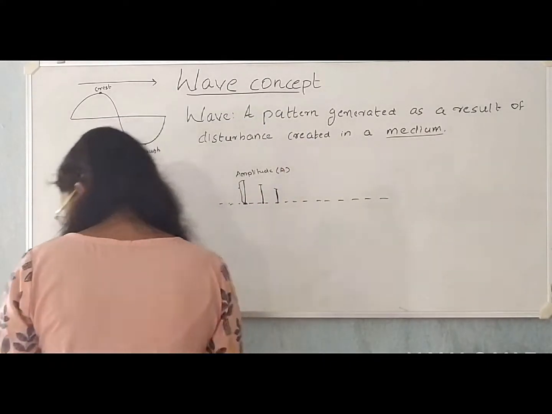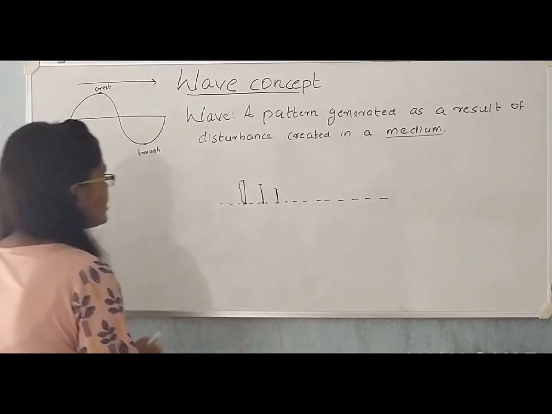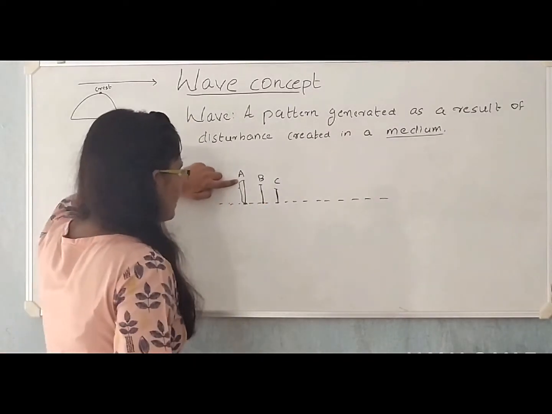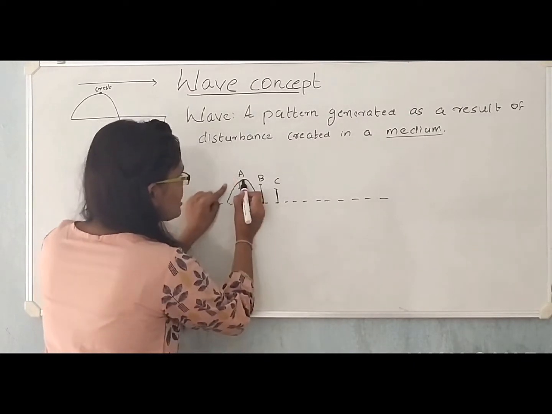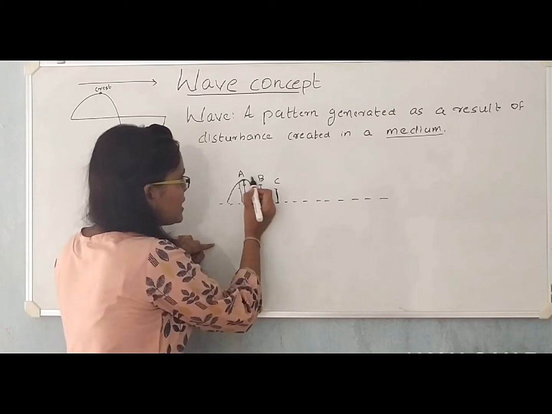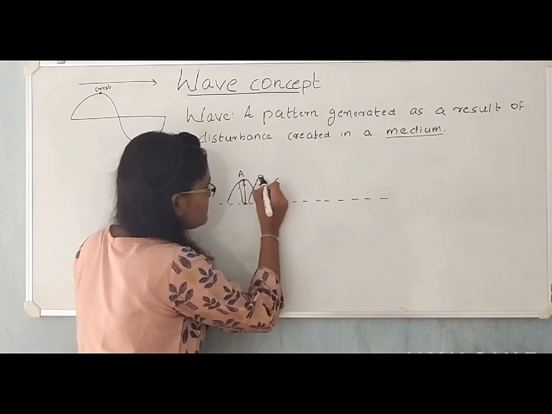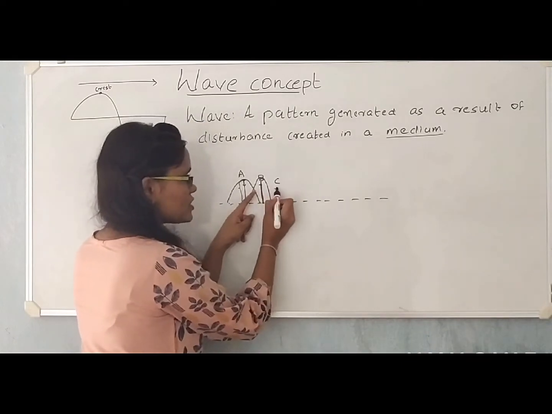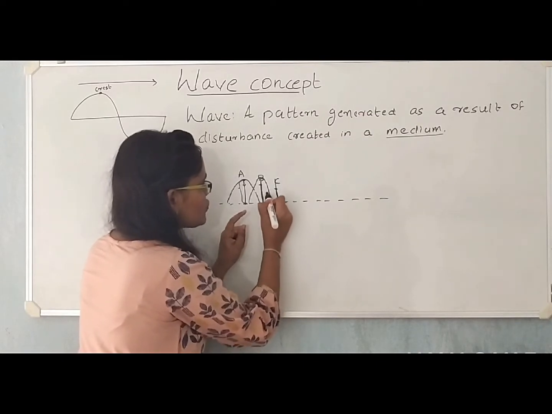So let's see how. Now I am considering the same three particles and label them as A, B and C. When particle A undergoes maximum displacement, or when the crest is at this position, what happens? In the next moment, A loses energy and transfers it to B and it comes down. When B gains energy from A, it undergoes the maximum displacement and the crest is formed here. In the next moment, B loses energy and comes down and transfers energy to C. So when C gains the energy, it undergoes maximum displacement and the crest is formed here.